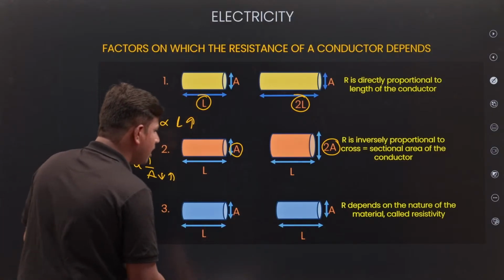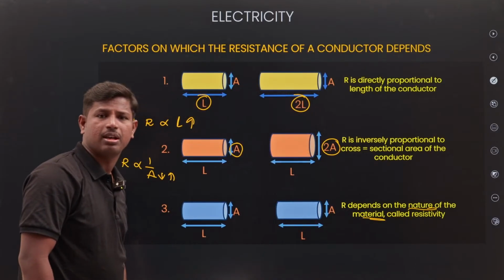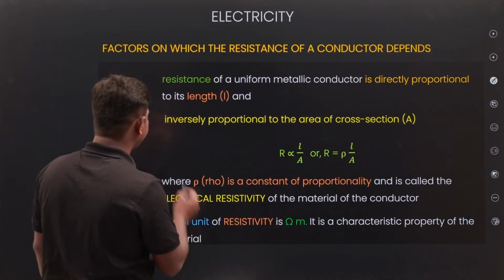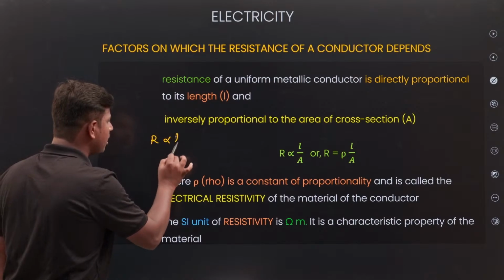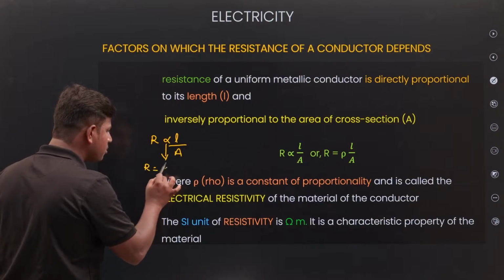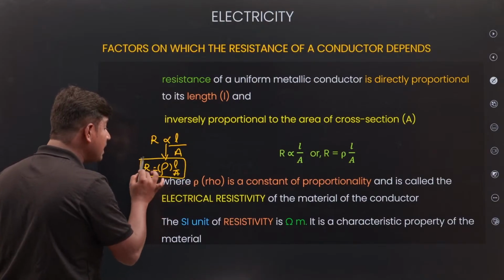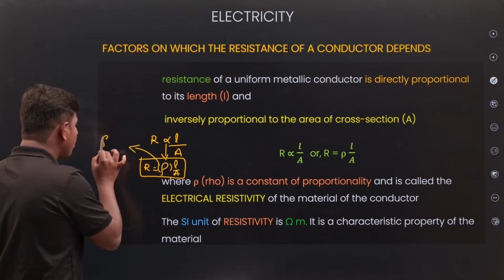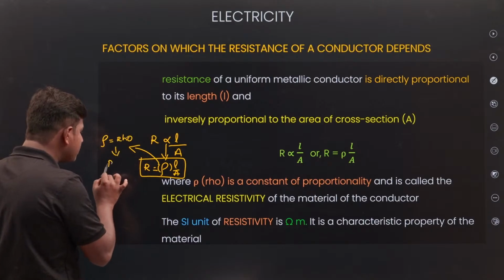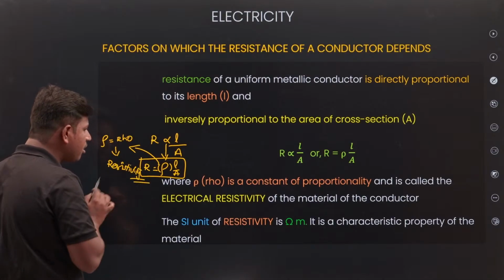Next, it depends upon the nature of the material. That nature of material we call resistivity. See, R depends on L and depends on area. Remove the proportionality; in place of proportionality, you will get a constant. That constant we call resistivity, rho. What we call resistivity.